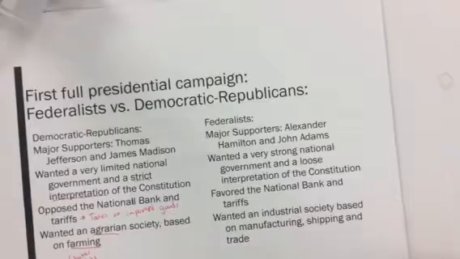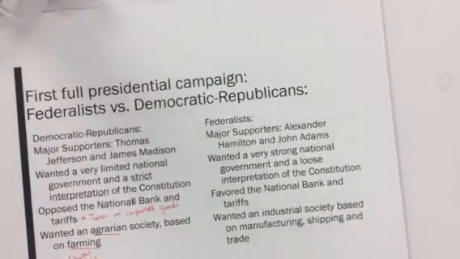Now, the other group that we had were the Federalists, and they were supported by Alexander Hamilton and John Adams. They wanted a strong national government and a loose interpretation of the Constitution. Basically, if the Constitution gives semi-ability for us to say that it allowed you to do something, it was okay to go ahead and do it. They favored the national bank and they favored tariffs. And they wanted an industrial society based on manufacturing, shipping, and trading.